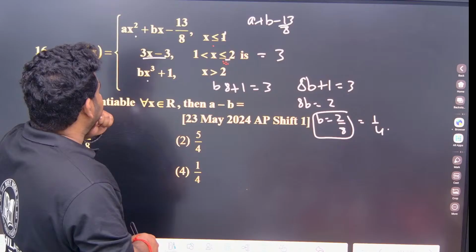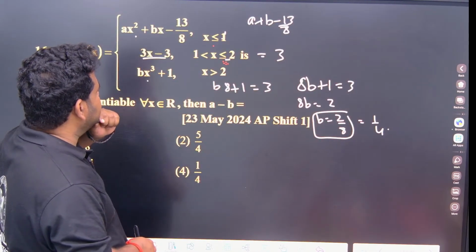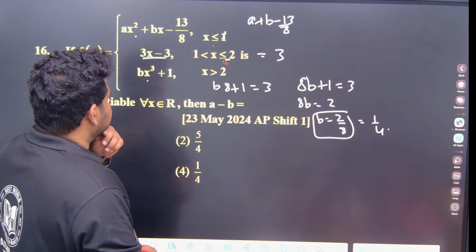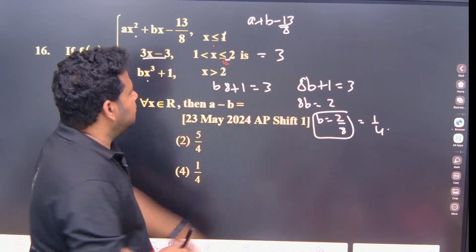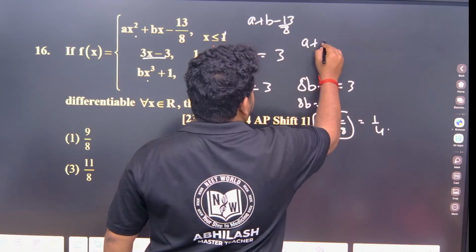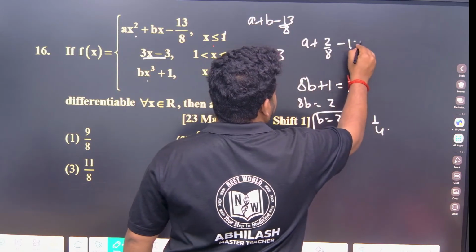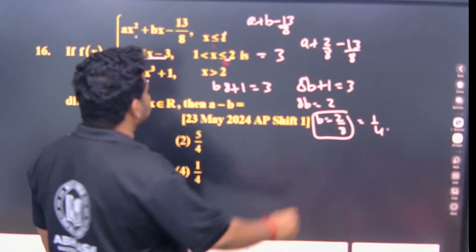See here, a plus b minus 13 by 8, the functional value. The b value we got as 2 by 8. So a plus 2 by 8. Keep the b value as 2 by 8 only. So this should be equal to what?